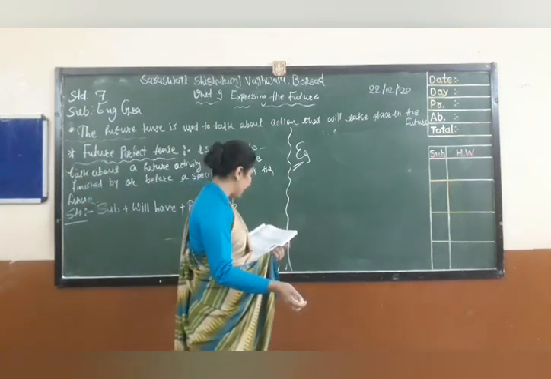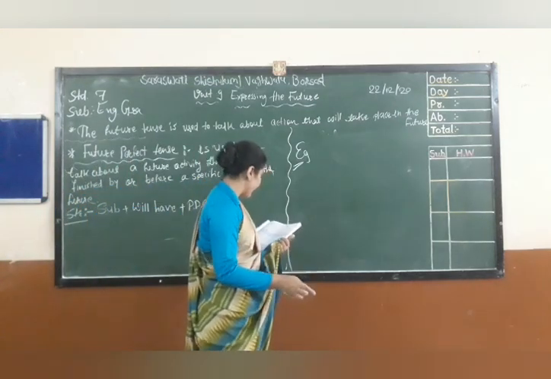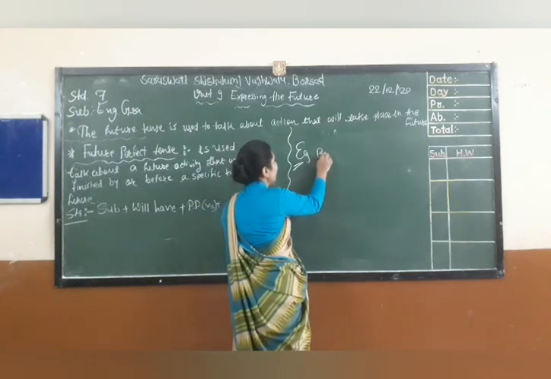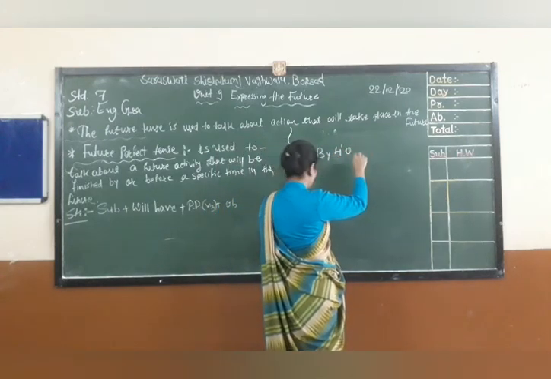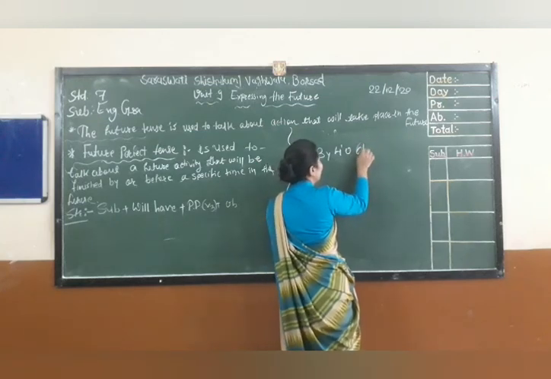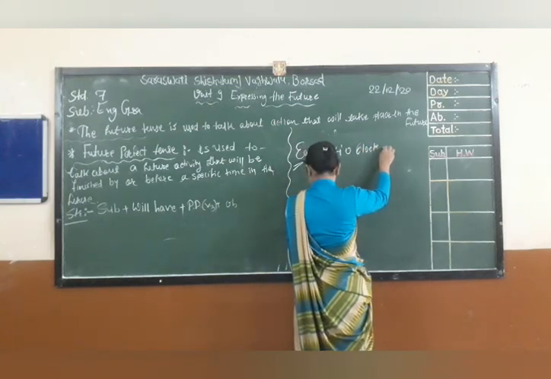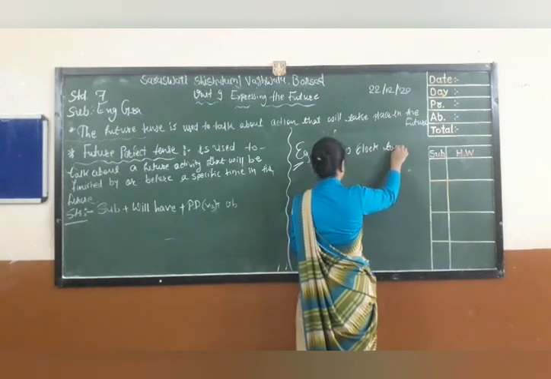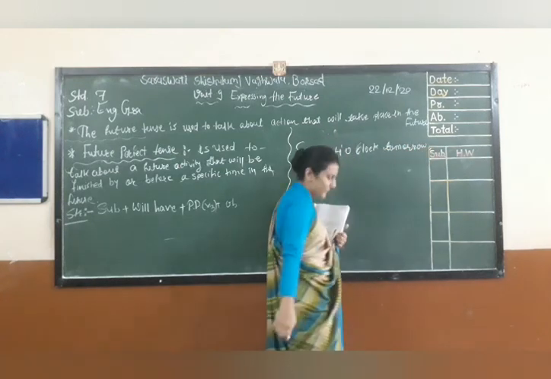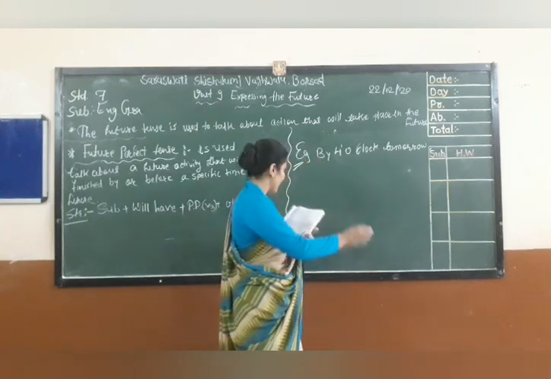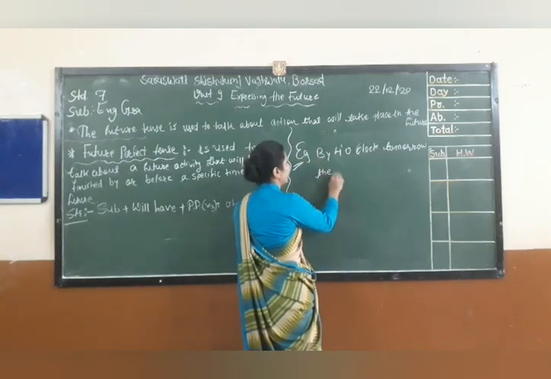Let's see an example of the future perfect tense. For example, by 4 o'clock tomorrow, the train will have left. The train